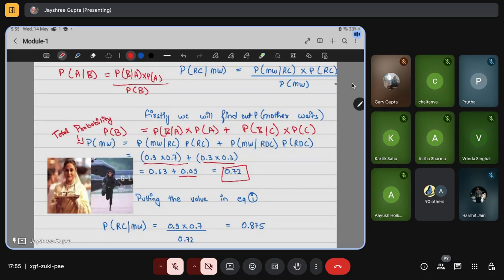The probability of Rahul not coming home. Yes, this is the formula for the total probability. So by putting all the values in the formula for the total probability, we get the probability of mother actually waiting.